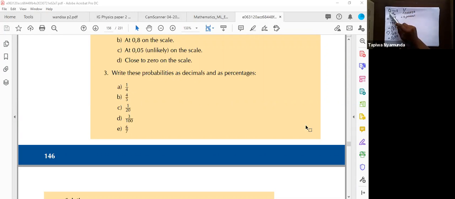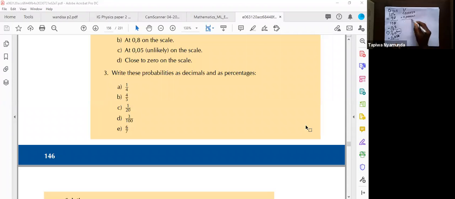When the probability of an event is closer to 0, like this situation here, this probability is really close to 0. It's 0.05. So the probability of having twins, remember this is the situation when we are talking about twins, is really unlikely. The event of having twins is really unlikely. And so is this one.